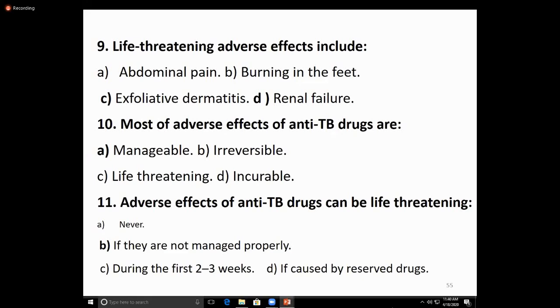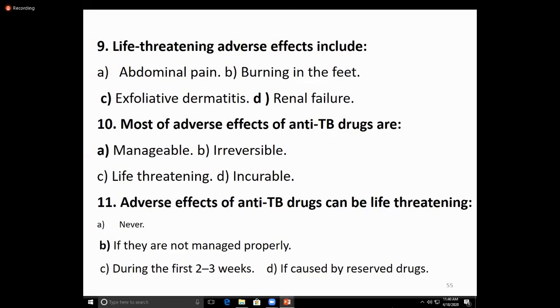Another important point, it can develop resistance, or you can say the drug can develop tolerance. So that's why we give a combination of drugs. And for classification, we classify into two: the first line therapy and the second line therapy.